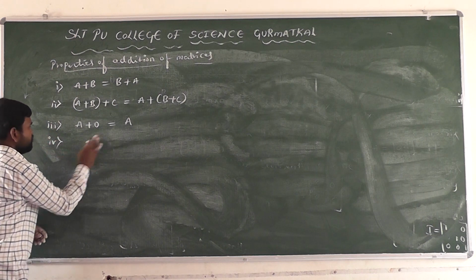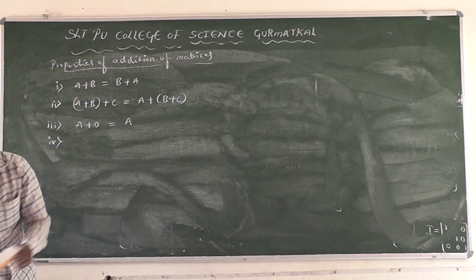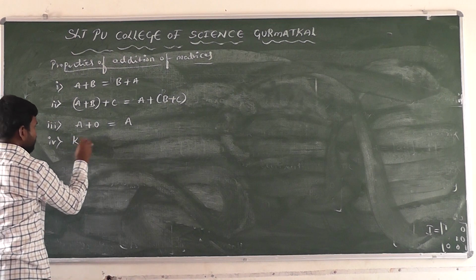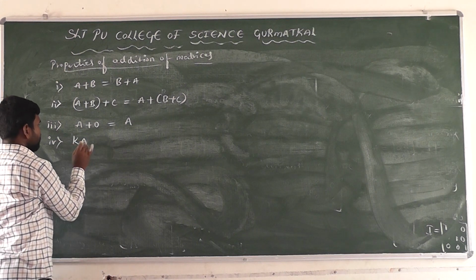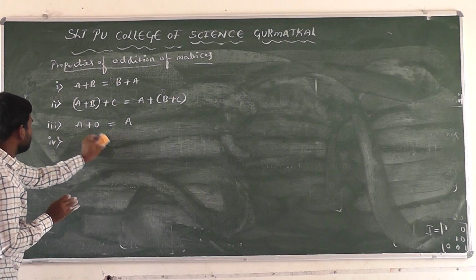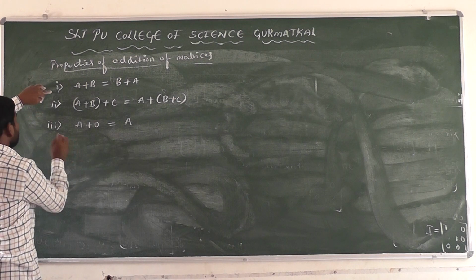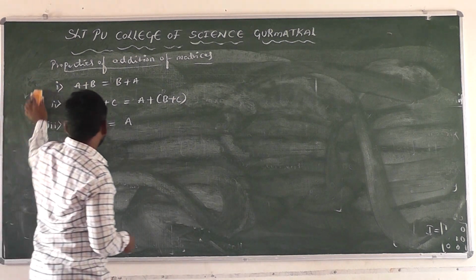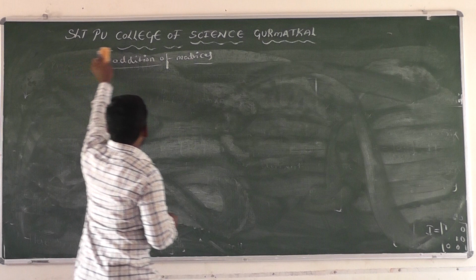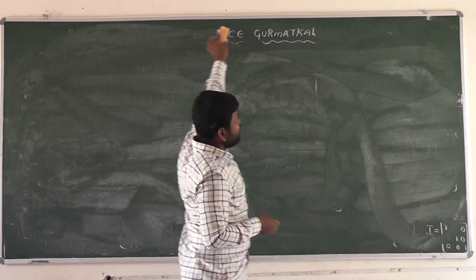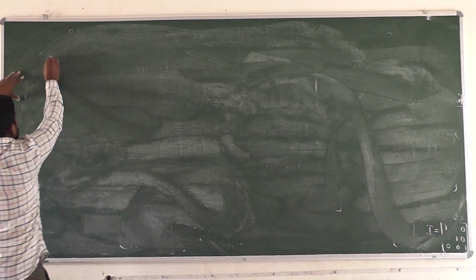Fourth one. What is the fourth one here? Right? It's over. And next one. Here O is nothing but what? The zero matrix. That is, O is nothing but the additive identity.